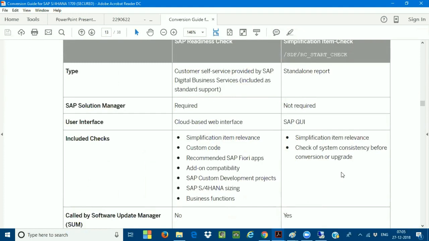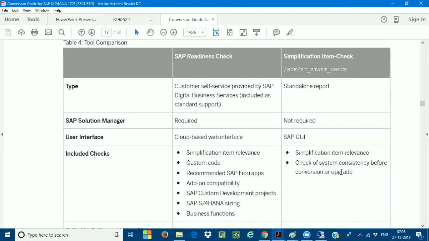Here you can see this is going to be called a standalone report. We are going to call it the simplification item check, the SI check. So this is the report name. This is the report, very, very important. So this is going to be called a standalone report.